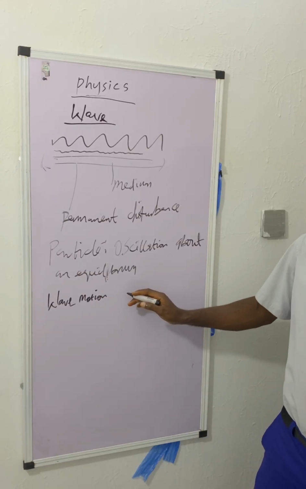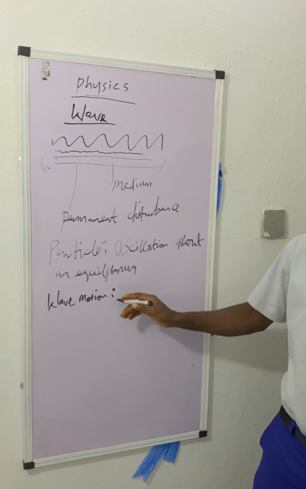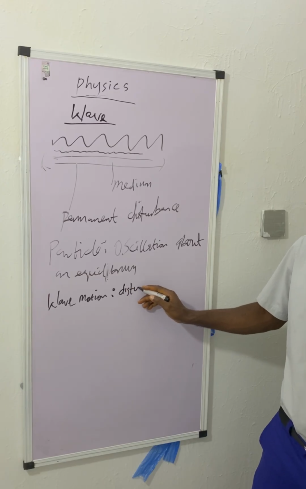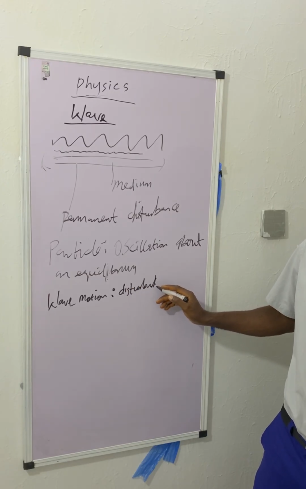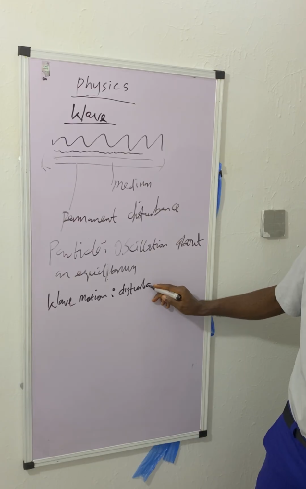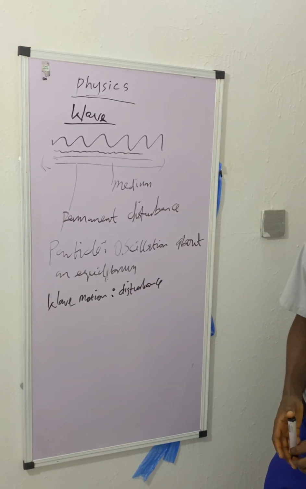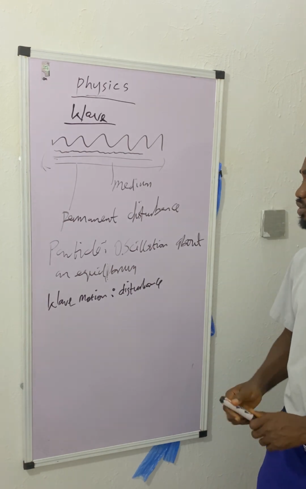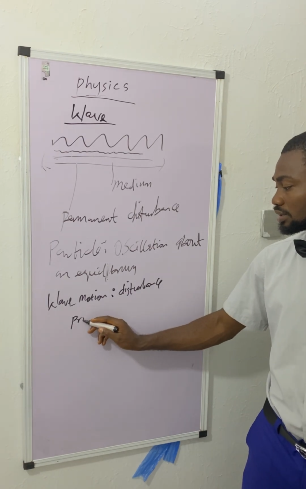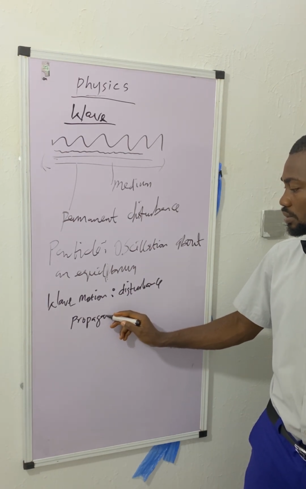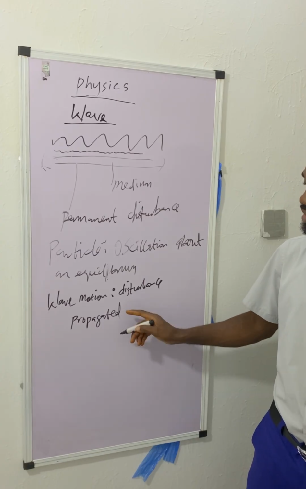Wave motion is all about a disturbance. A disturbance that travels through a medium. A disturbance that travels through a material medium, or some textbooks use another word. Instead of travel, they use propagated. Propagated through a material medium.